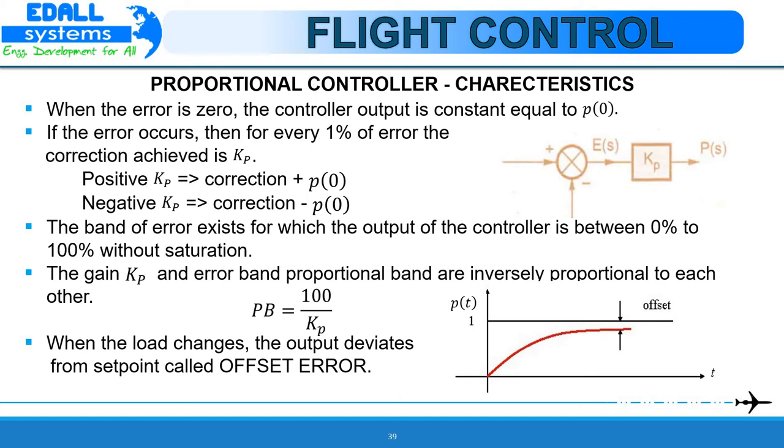The band of error exists for which the output of the controller is between 0% to 100% without saturation. The gain Kp and the error band Pb are inversely proportional to each other, where Pb is equal to 100 by Kp. When the load changes, the output deviates from the set point, called offset error. The major disadvantage of the proportional control mode is that it produces an offset error in the output. Such a deviation is called offset error or steady state error. The offset error depends upon the reaction rate of the controller. Slow reaction rate produces small offset error, while fast reaction rate produces large offset error.